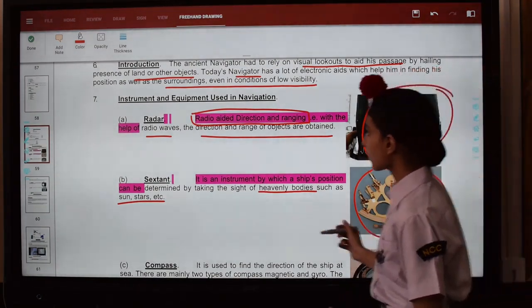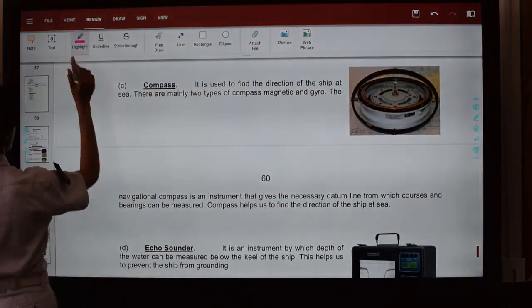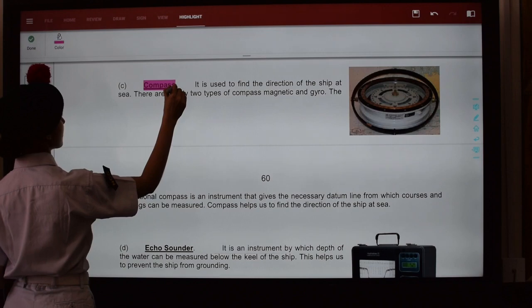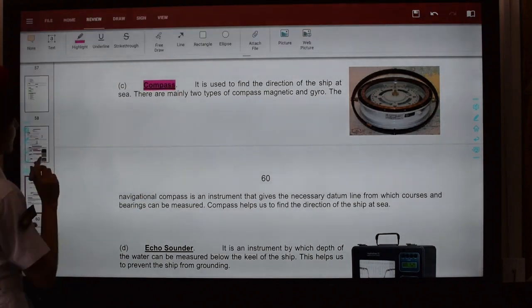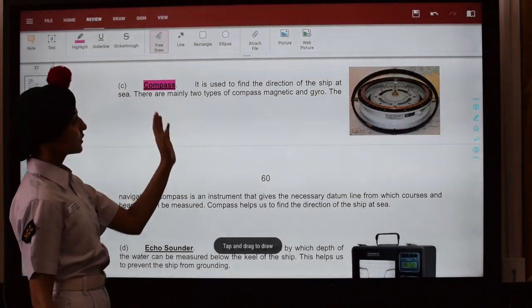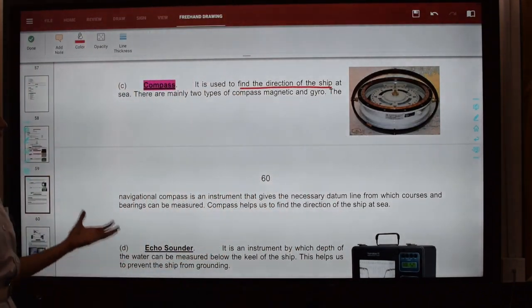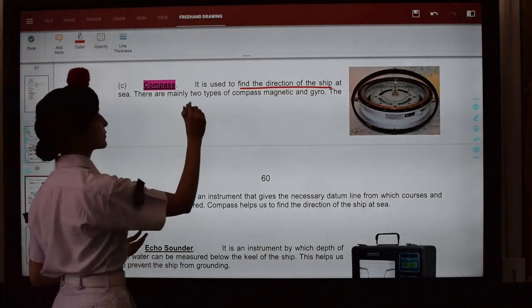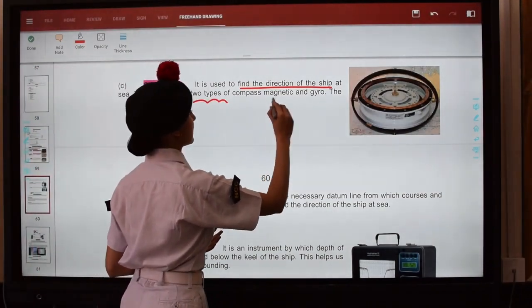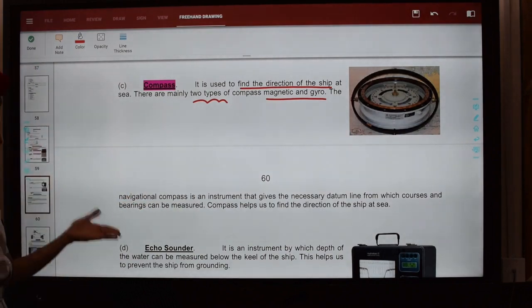The next thing that we talk about is the compass. Now, what is the compass? Compass, as the name suggests, बहुत easy है. I'm pretty sure most of you have heard about it, all of you rather. It is used to find the direction of the ship. So ship की direction निकालने के लिए we have the compass. There are mainly two types of compass. We have the magnetic and the gyro compass.